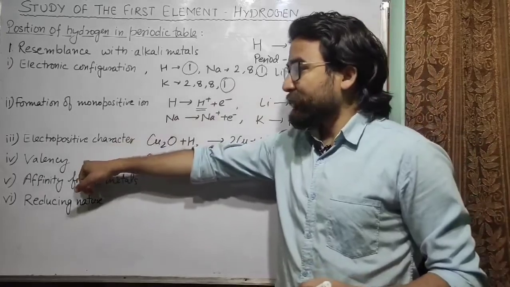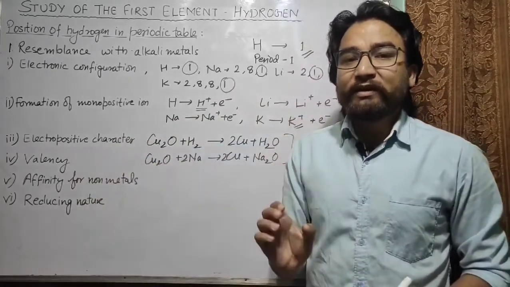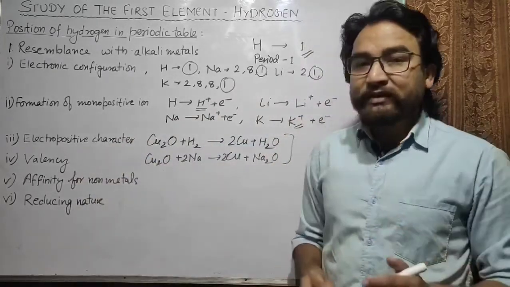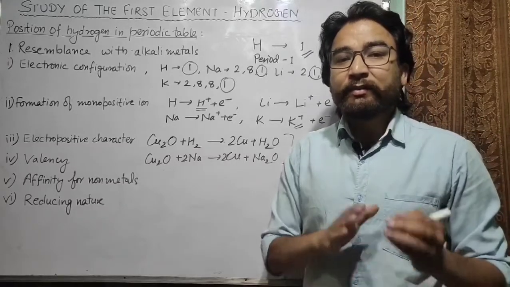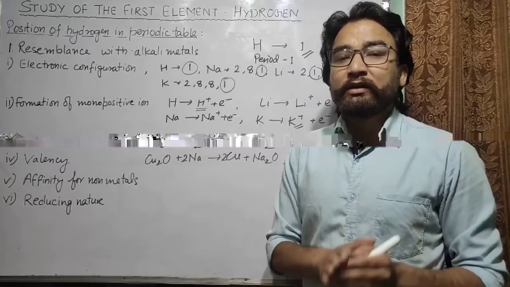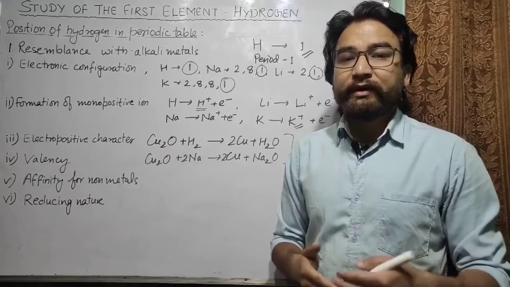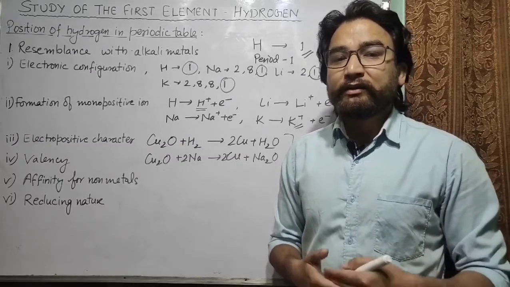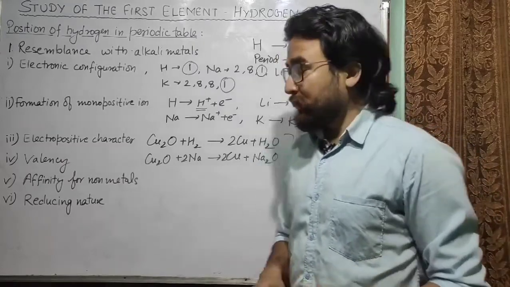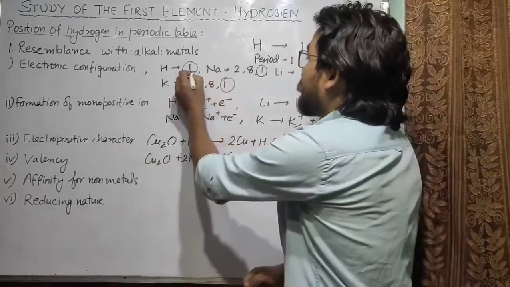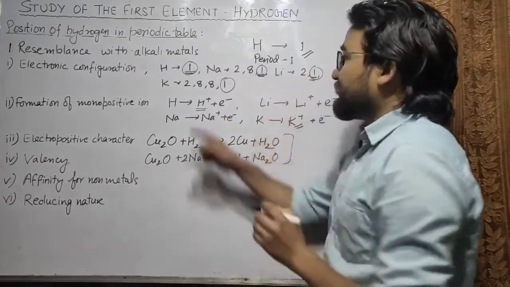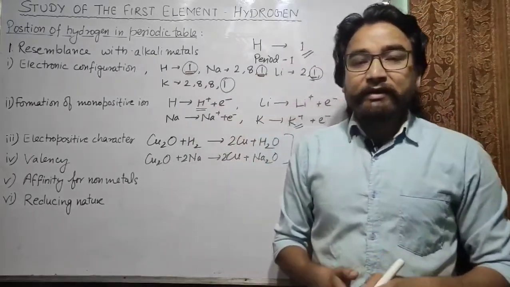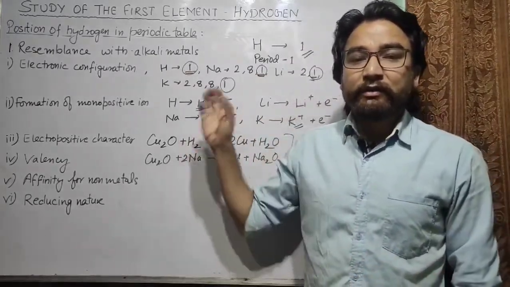The next thing that we are going to discuss is valency. What is valency? Valency is the number of electrons an atom gains or loses to achieve an electronic configuration similar to the noble gases, or to achieve a stable electronic configuration. Similar to alkali metals, hydrogen has 1 electron in its outermost shell.